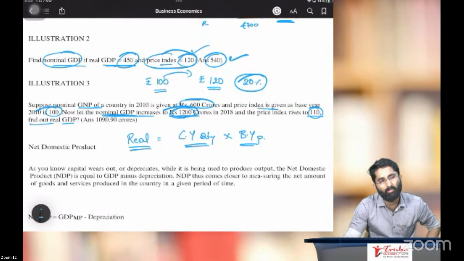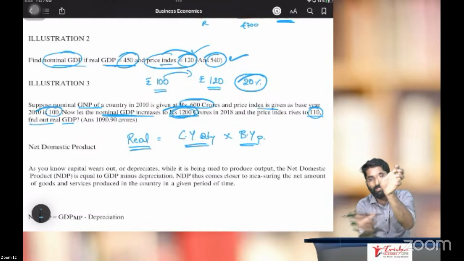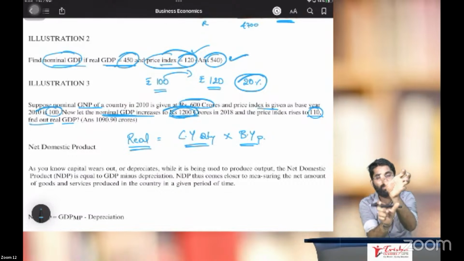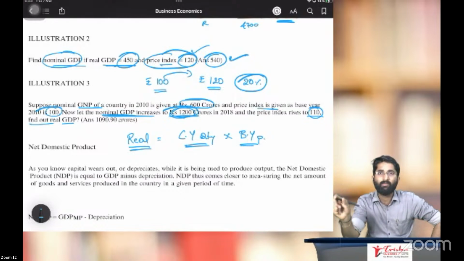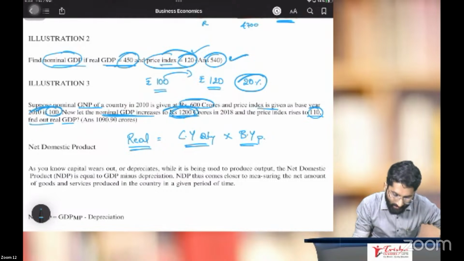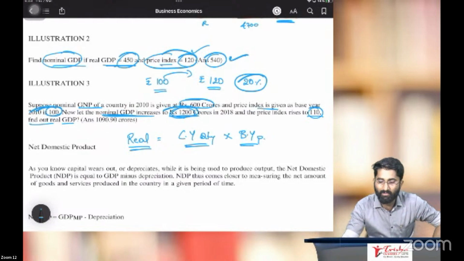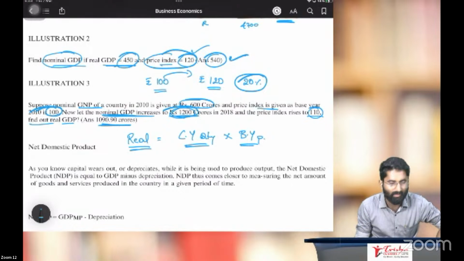10.90. What is this 10.90? It is the current year quantity. Nominal GDP divided by current year price gives current year quantity. Then current year quantity multiplied by base year price. What is base year price? 100. Multiplied by 100 crore, you will get 1090.90. I have given the answer here. Sir, understood nothing, sir.